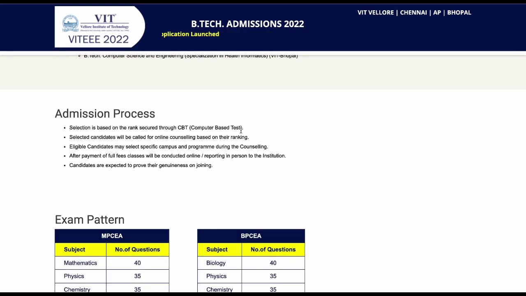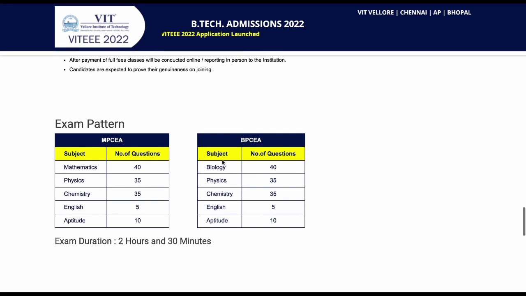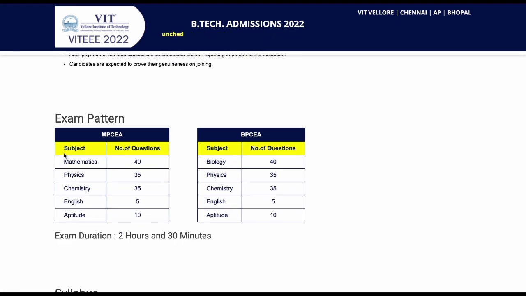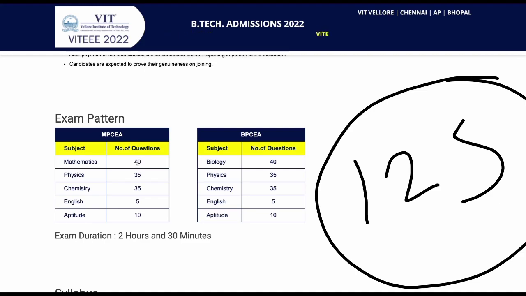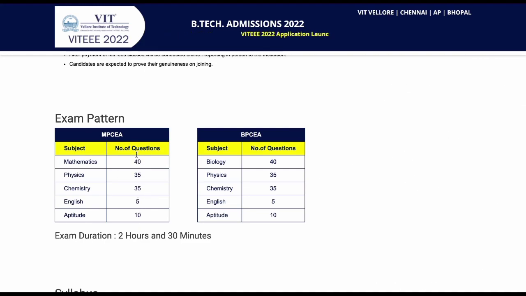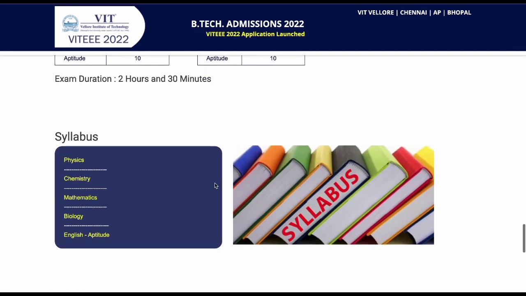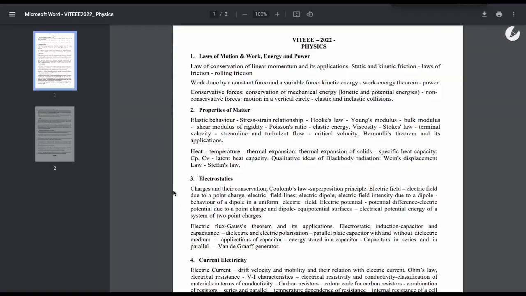So the admission process is completely based on this computer based test, which is the VIT EEE examination, which can be online or offline depending on the current COVID situation. Also, the examination pattern is 125 questions in total. If you had PCB in your 12th standard, you can go with the biology one, or else the maths one, which is a 2 hour 30 minute examination. If it is offline, you have to visit the center and give a computer based examination, and if it is online, you have to set up an environment in your home including the third eye and the computer, which I'll explain afterwards.